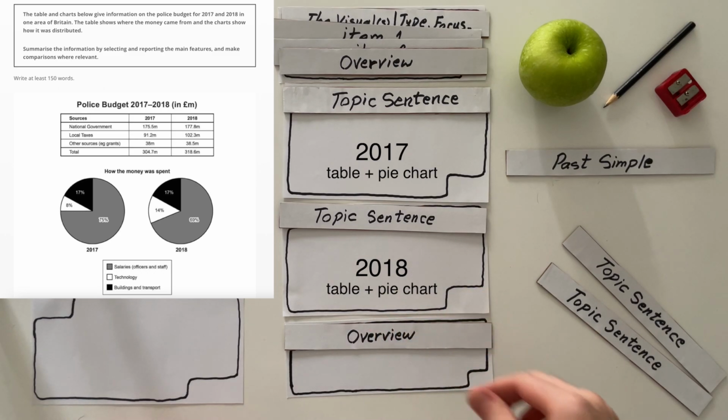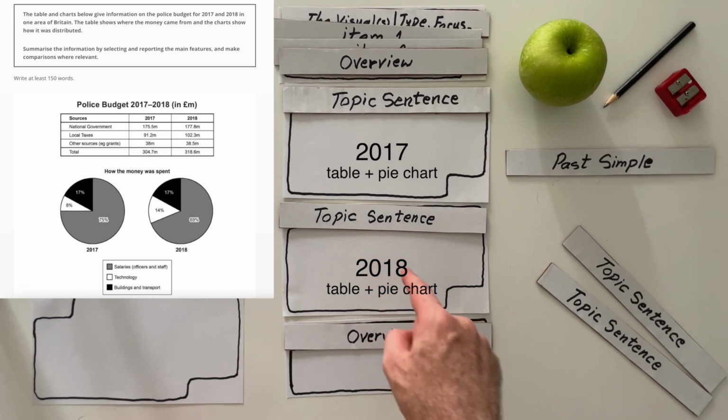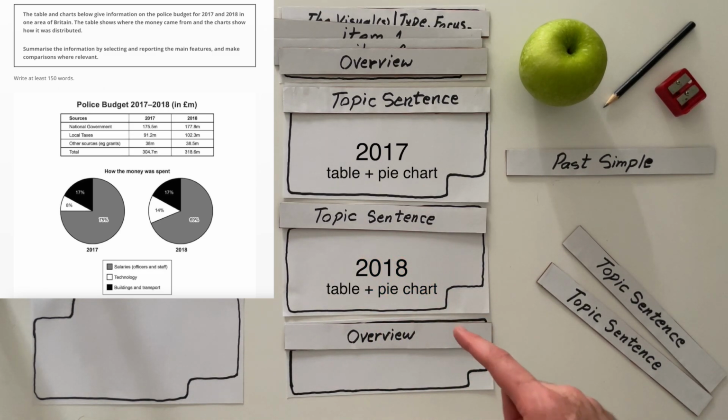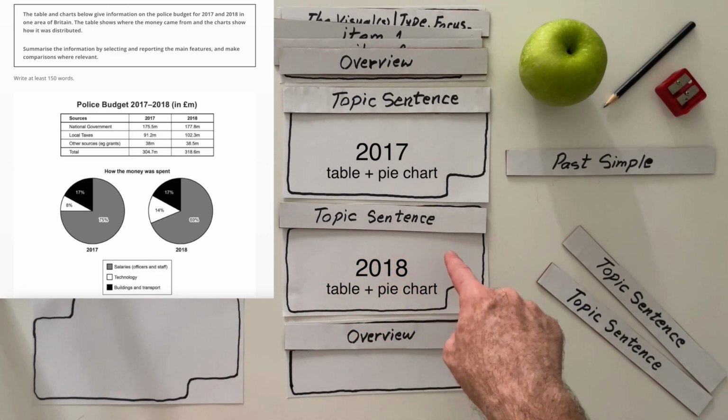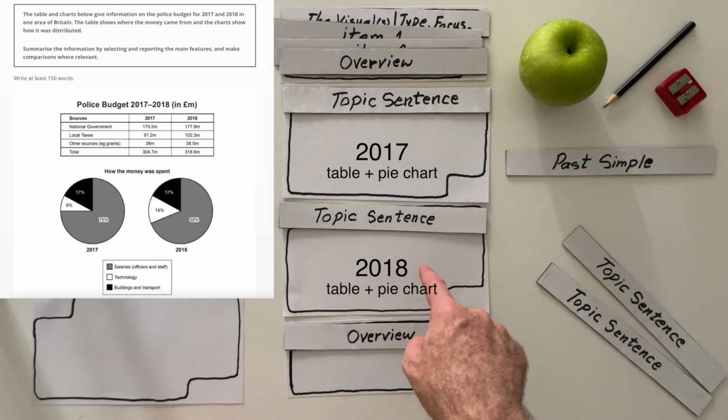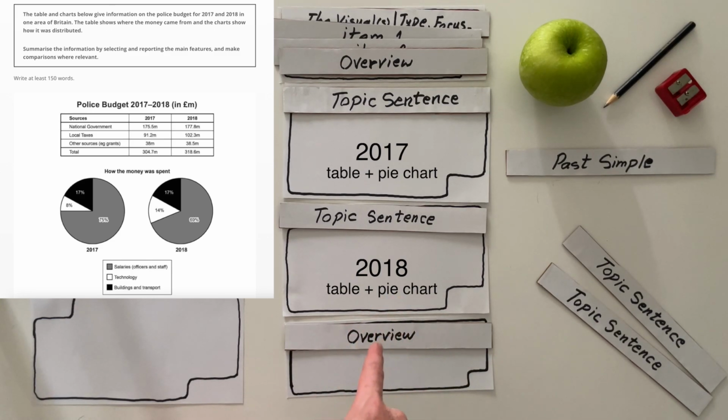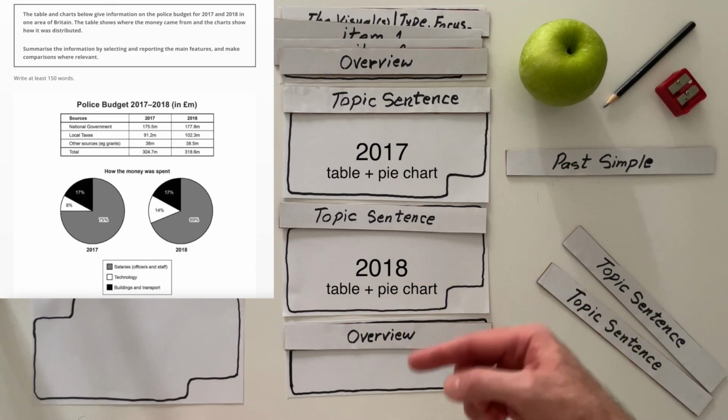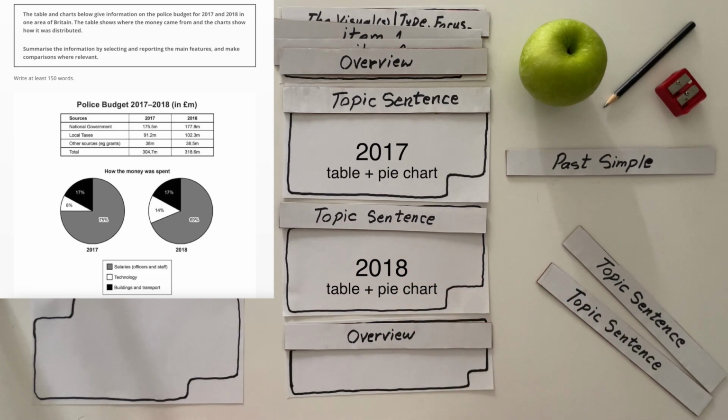And then I can jump to the pie chart, and I can also say that the highest increase was in technology. And I can create this association that as the tax, you can see that taxes increased and the money went into technology more than to the salaries. And then I can start going back to talking about the salaries, and also in the table, the national government expenditure and the other sources remained relatively the same as the previous year. The total budget increased only 5% roughly.